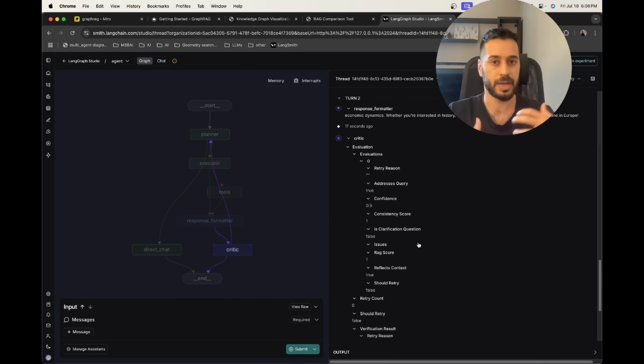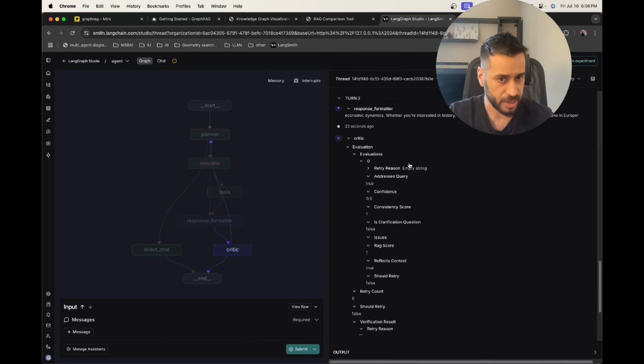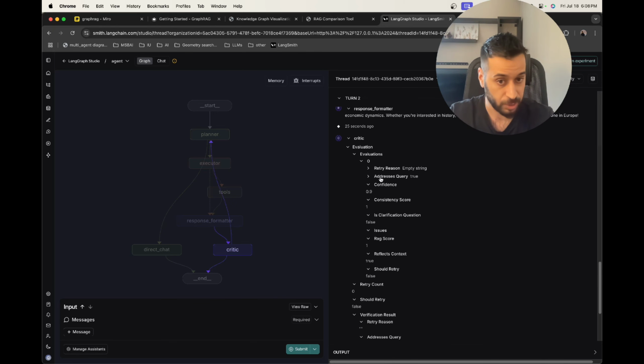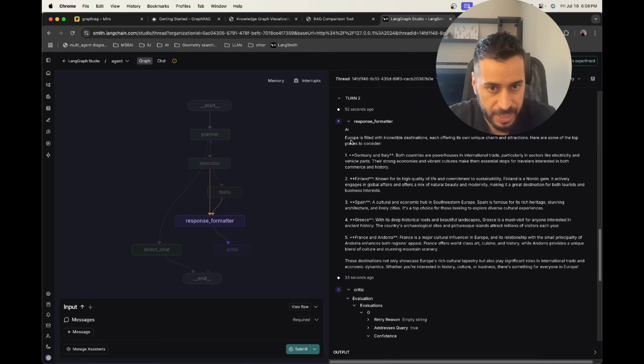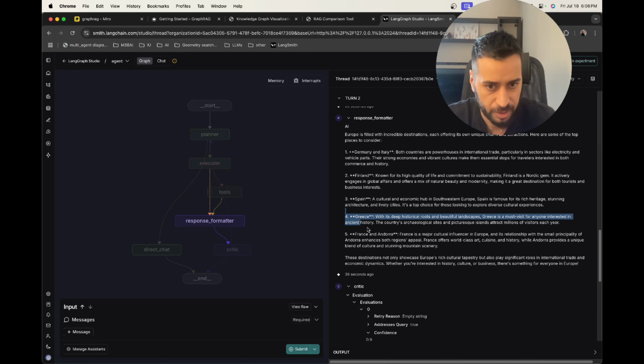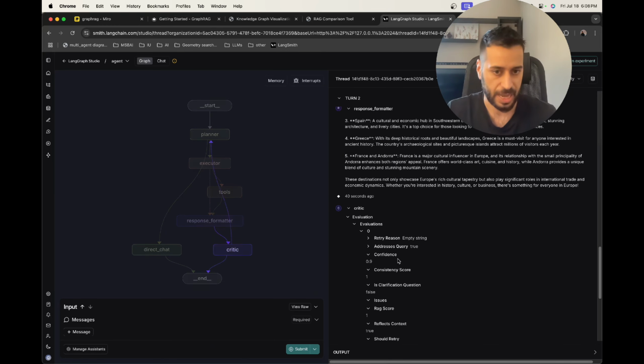So the critique is the evaluation step to tell us how good the response was. So retry reason, there is no retry reason. Did it address the query? The evaluator or the critique node said yes, the answer has addressed the query. Let's just take a look at the answer. So Germany, okay, Europe is filled with incredible destinations. Germany, Italy, Finland, Spain, Greece. Okay, so the answer is reasonable.